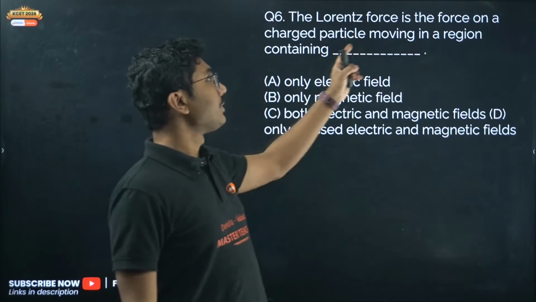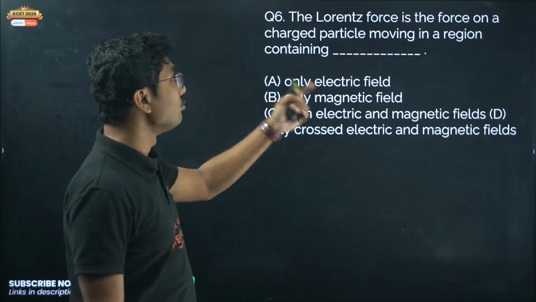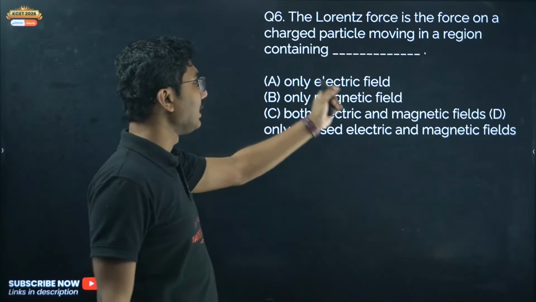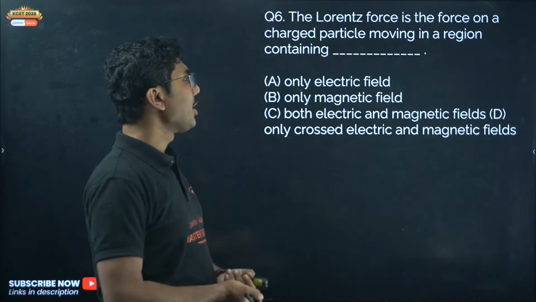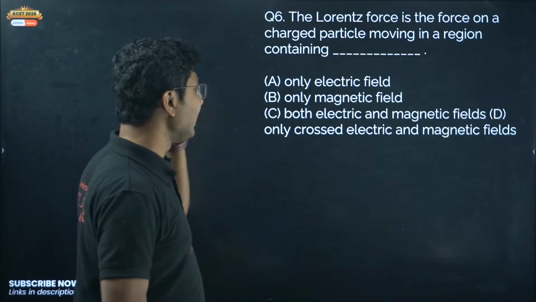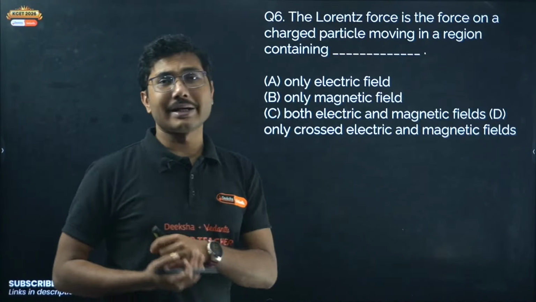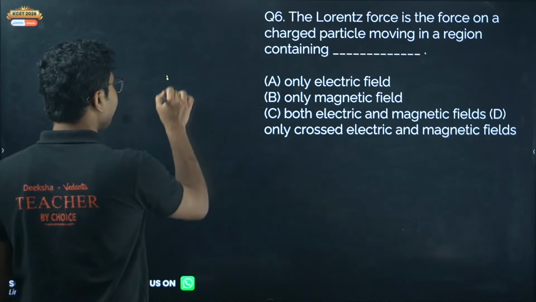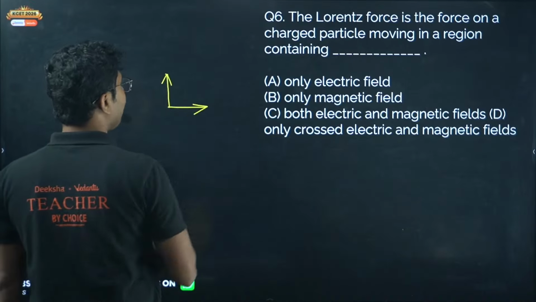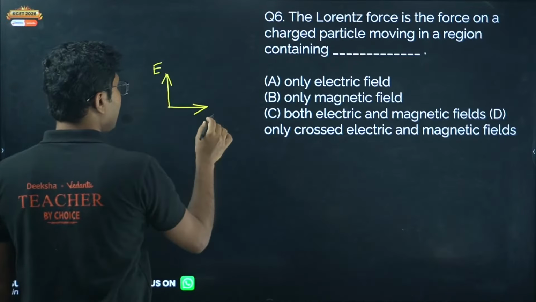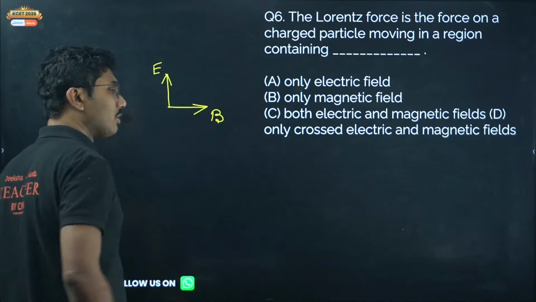The Lorentz force is the force on a charged particle moving in a region containing only electric field, only magnetic field, both electric and magnetic field, or only crossed electric and magnetic field. Crossed means if electric field is in this direction, magnetic field will be in this direction. This is called crossed.